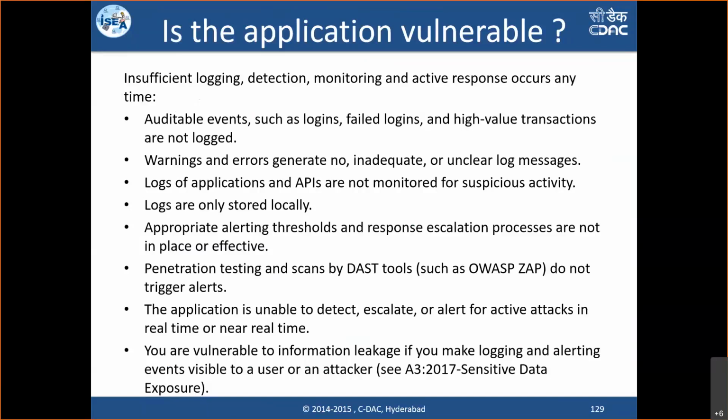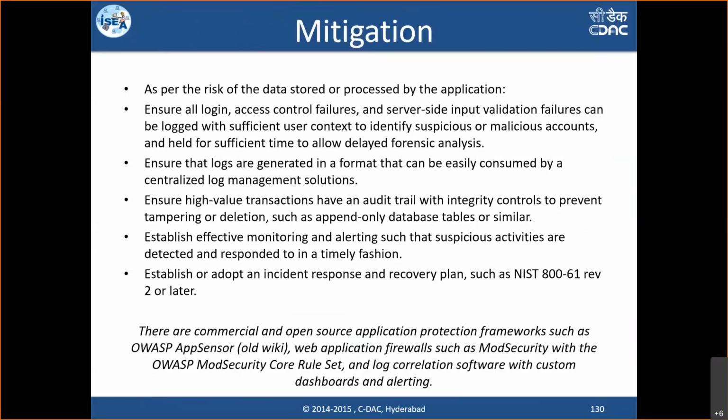Similarly, warning and error messages should be adequately logged. Any error generated by the web server should be properly logged on the server, so that we know why the error was generated and what kind of input caused it. Such information should be logged in the systems properly. More points are also given. By ensuring all of this data is properly logged on the web servers, we can consider that our application has sufficient logs, so that tomorrow if anything happens, we can diagnose, detect or analyze the problem, what happened or what caused the attack. Otherwise, it could lead to different activities.